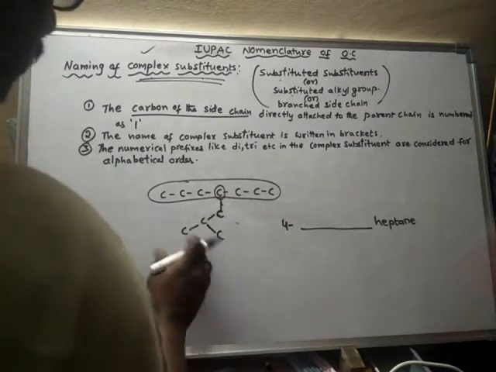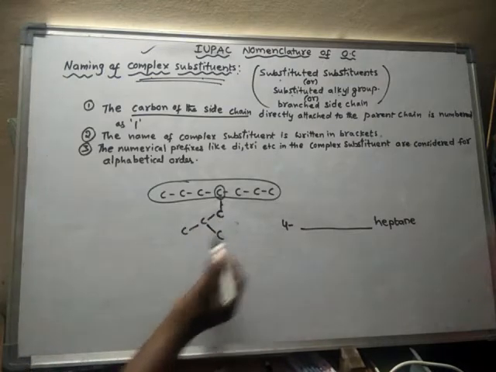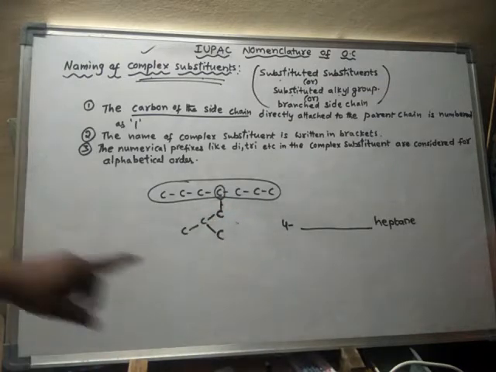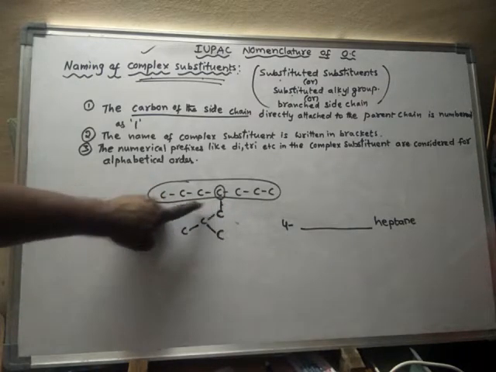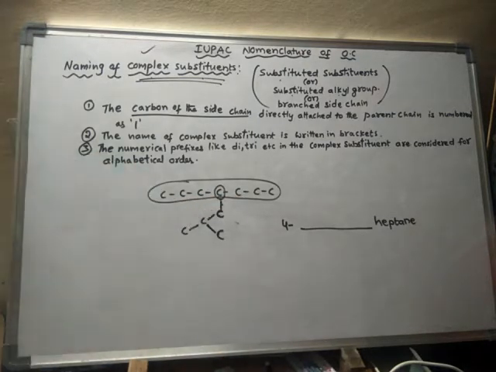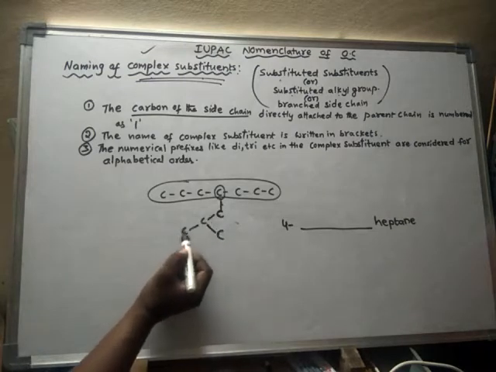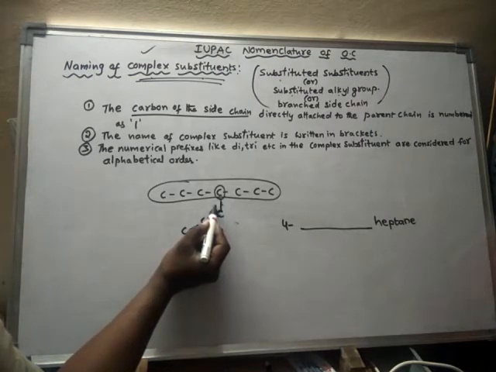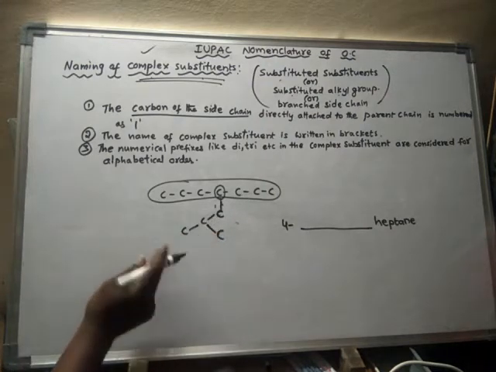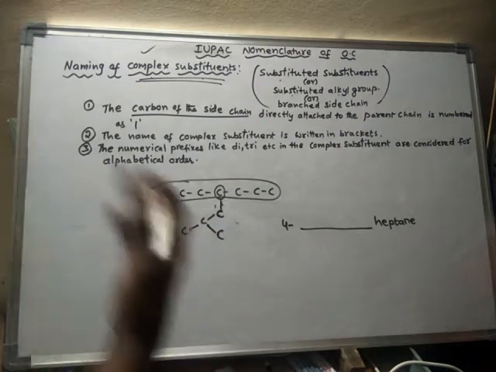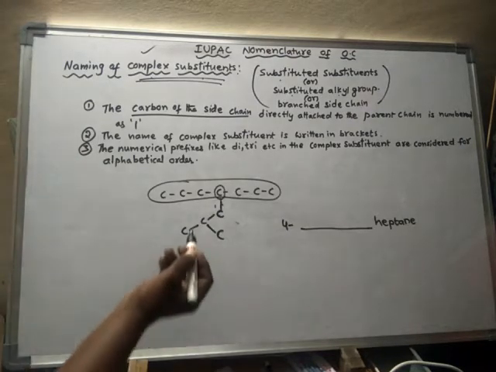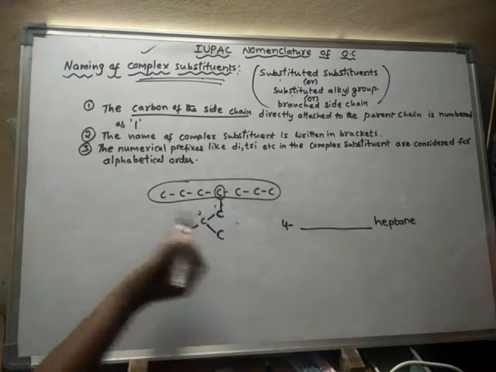Now, from this side chain, the carbon which is attached directly to the parent chain, this is the carbon of the side chain which is directly attached to the parent chain. So this carbon present in the substituent is treated as the first carbon, and again we have to select the longest continuous chain, as the IUPAC nomenclature rules tell us. So this will be the first carbon, this will be the second carbon.